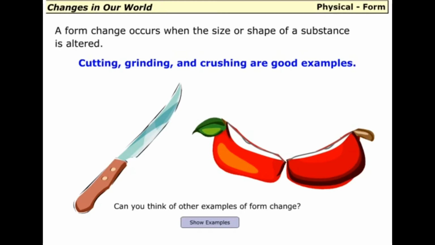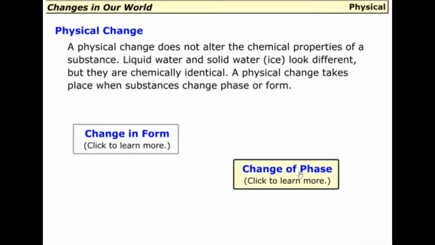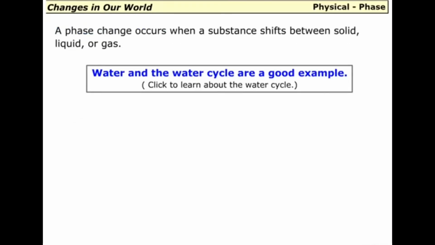Here are a few examples. Gravel crushed from rocks, wheat ground into flour, and coffee beans being ground. A phase change occurs when a substance shifts between solid, liquid, or gas. Water and the water cycle are a good example.